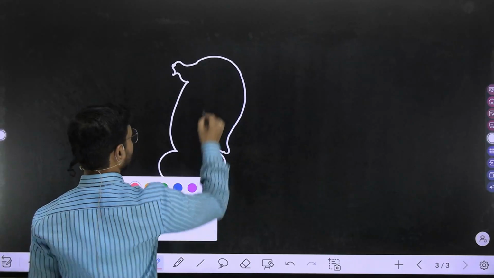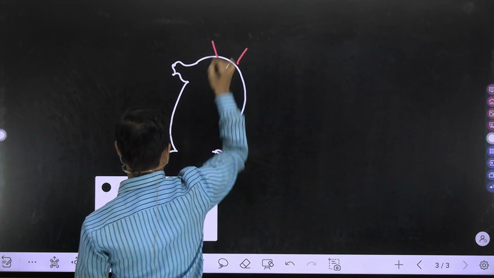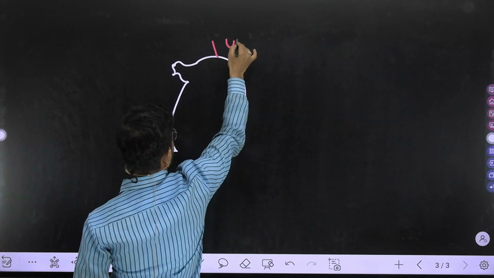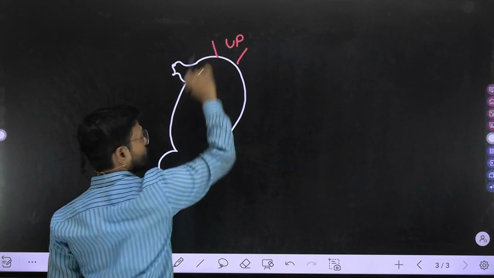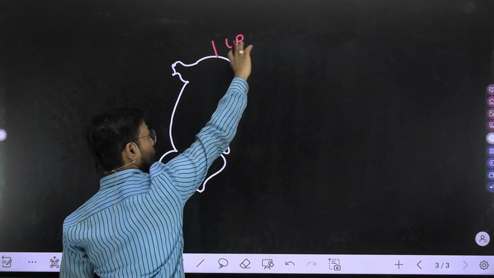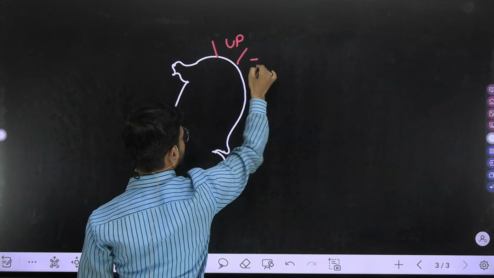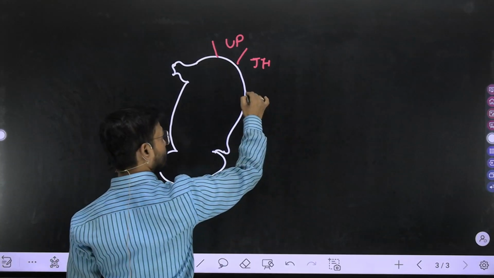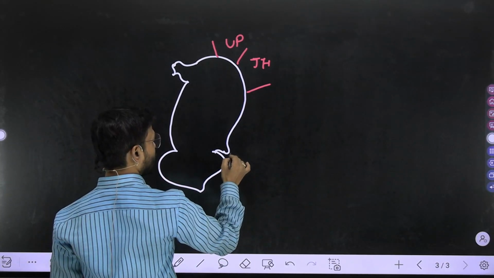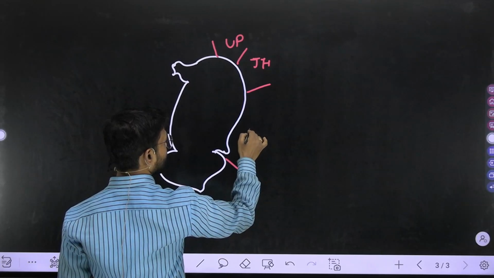In the uppermost part, you may get UP. Here it is the northern part. And from the northeast, you may get Jharkhand. Then from Jharkhand to this part, approximately you may get Orissa.